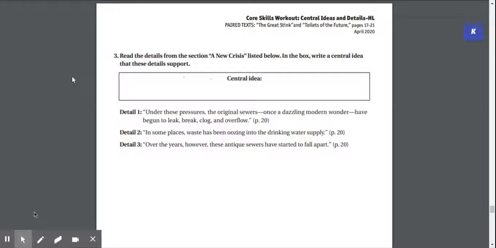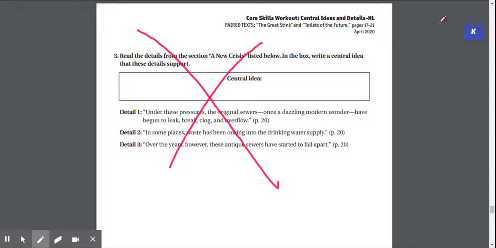And the next question, which will be question number 3, I want you to put an X over it. So meaning, boys and girls, you do not have to do question number 3. Now, again, if you want to, that will be awesome. You'd probably get extra credit for this. Do not do number 3. It is not going to be something that you need to do.